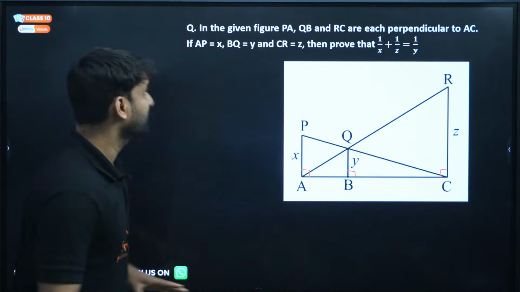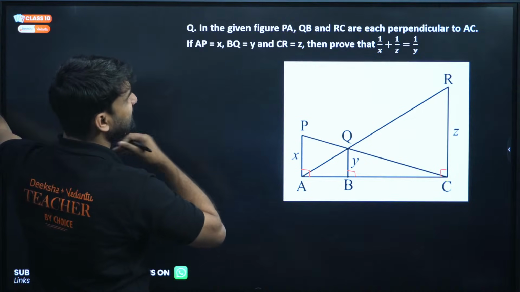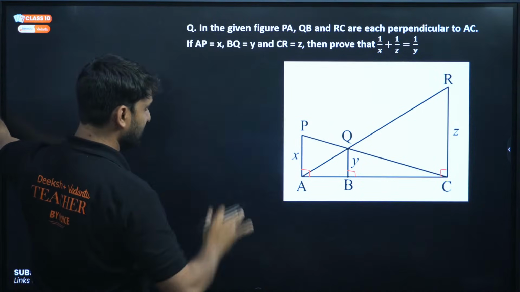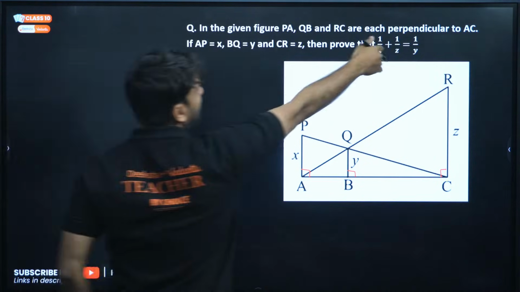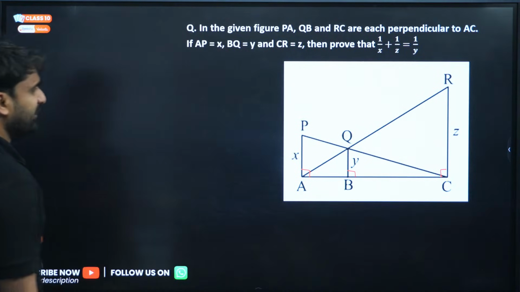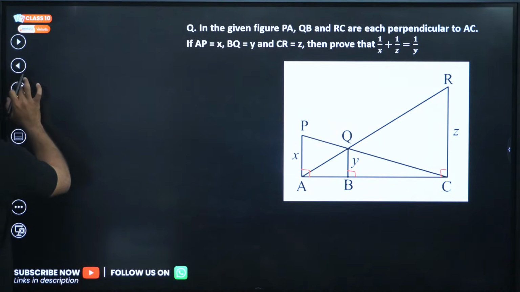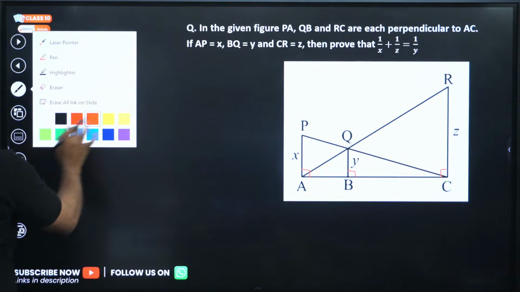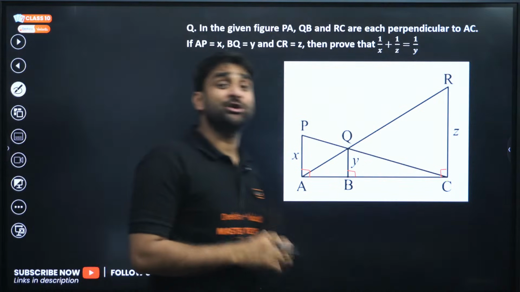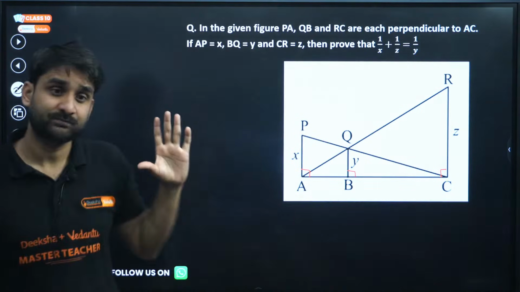Very important question. In the given figure, OA, QB and RC are each perpendicular to AC. We have to prove that 1 by X plus 1 by Z equals 1 by Y. Don't worry, I can prove this question easily. The logic in this question is selection of triangle. Selection of triangle is very important.